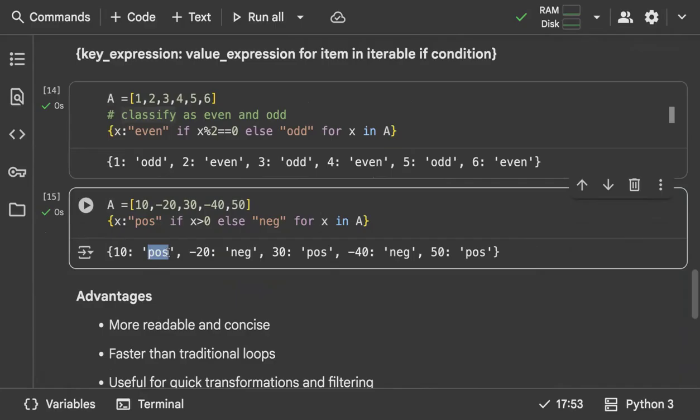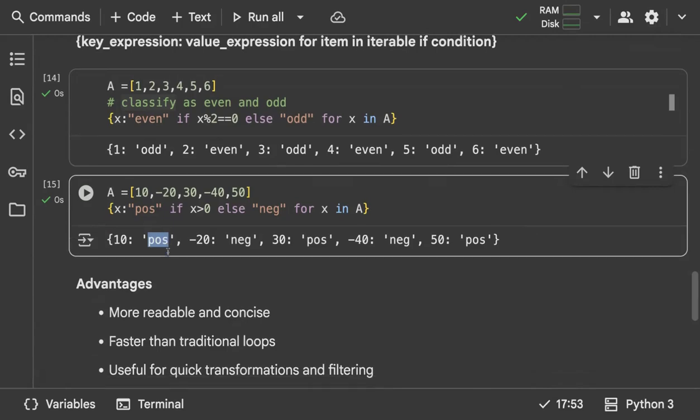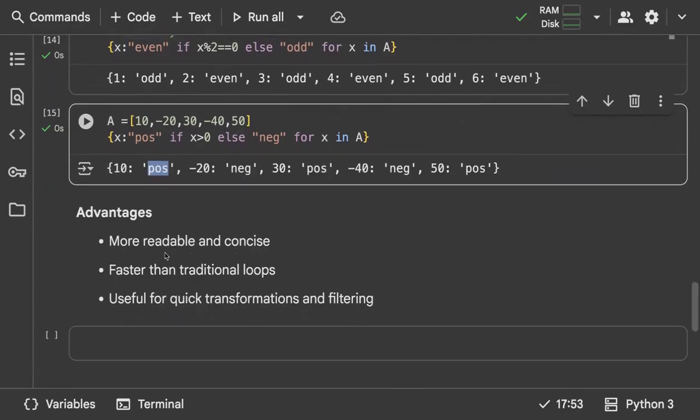List comprehension is just a substitute for your normal for loop, and you can expect the result in either list format, set format, or maybe the dictionary format. So the advantages are obviously that it is more readable and concise, very simple to use, and you can understand the output in the easiest way, right? It's also faster than traditional loops. You can write everything in one single line of code, so it's easy and useful for quick transformations and filtering. Okay, so this is all about list comprehensions, set comprehensions and dictionary comprehensions.